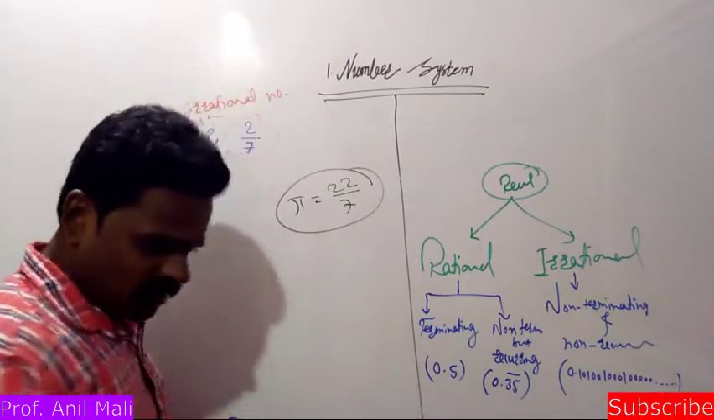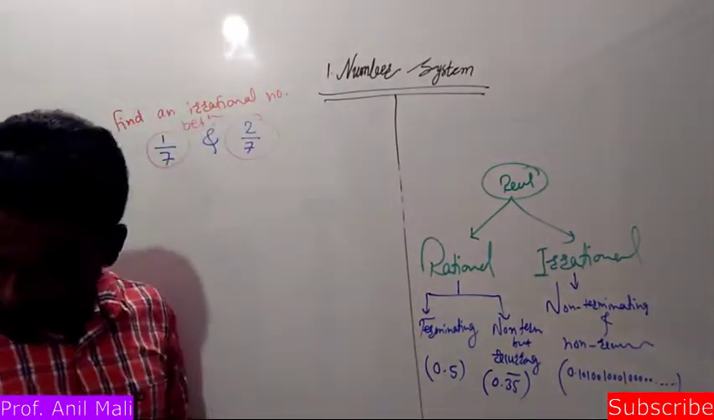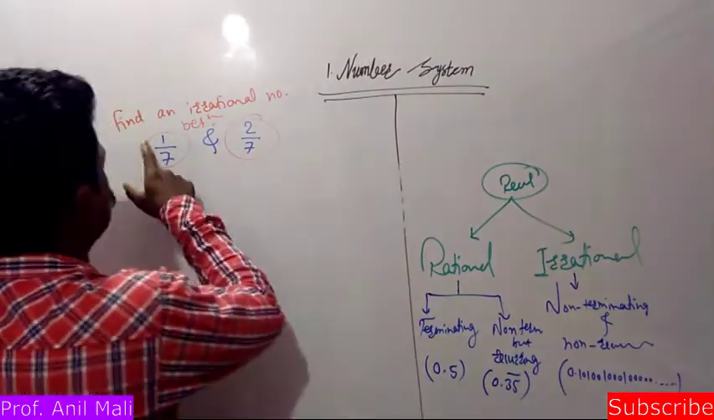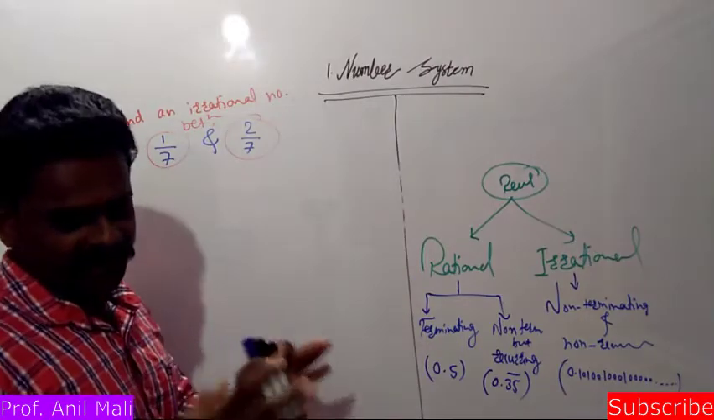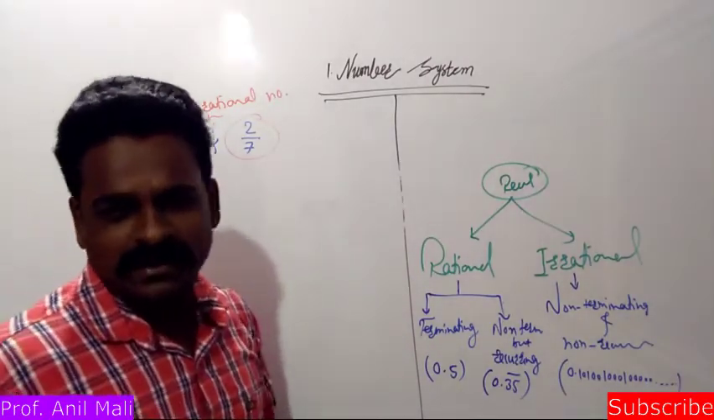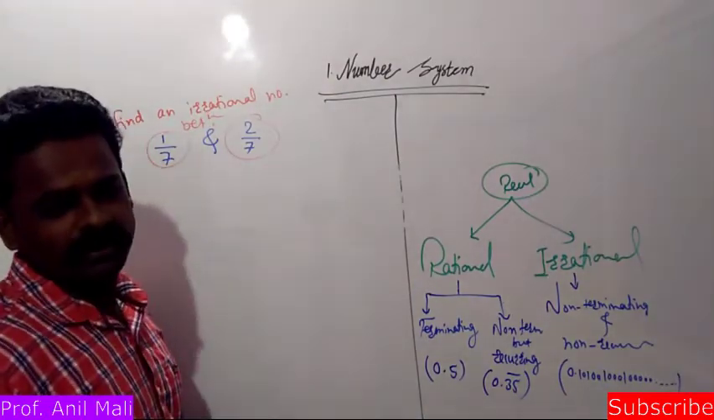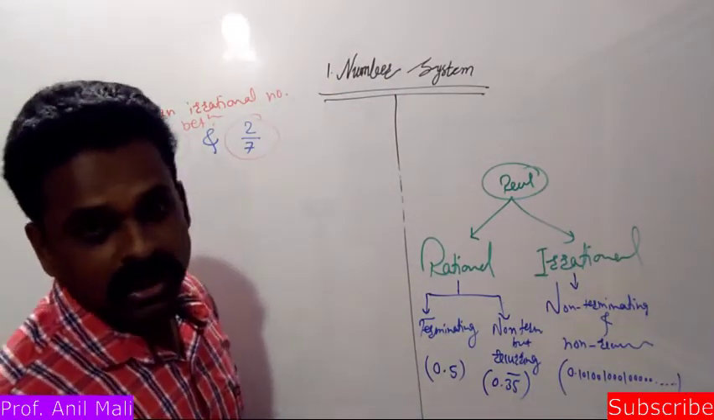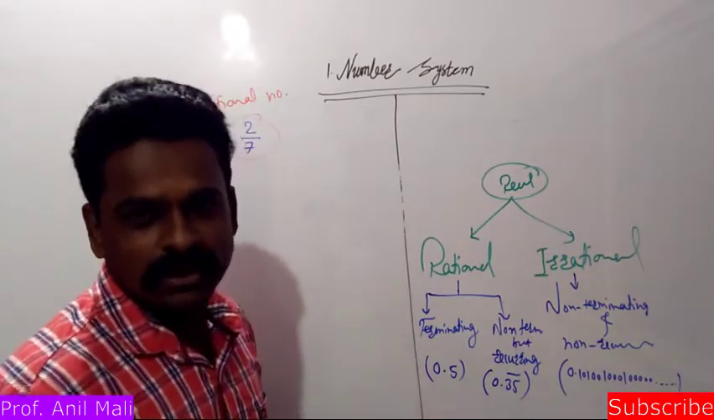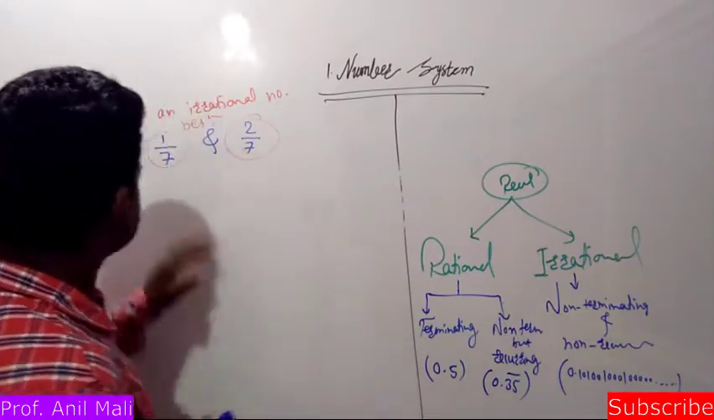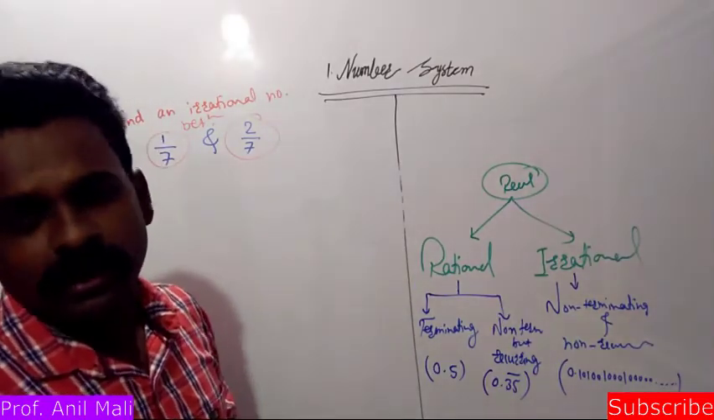Okay, fine. Now we are going to discuss a problem related to an irrational number. The problem is: find an irrational number between 1 by 7 and 2 by 7. If they had asked us to find 5 rational numbers between 1 by 7 and 2 by 7, we know the procedure to find 5, 6, 10 rational numbers between two given rational numbers. But here they have given us two rational numbers and we need to find an irrational number between them.